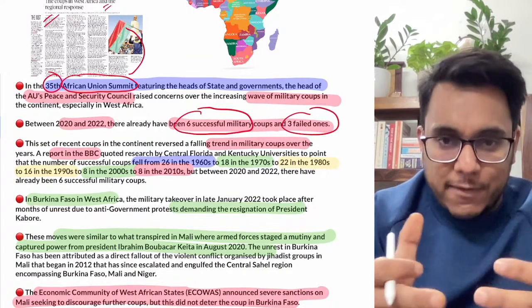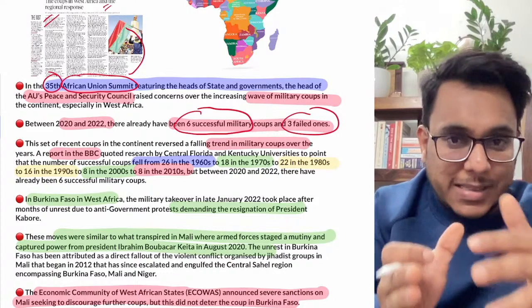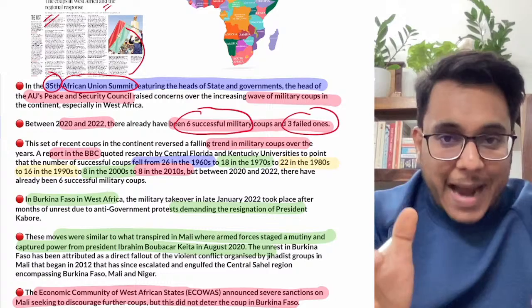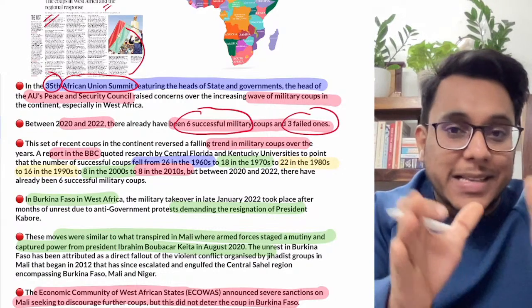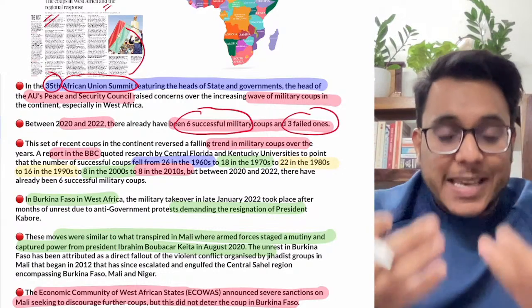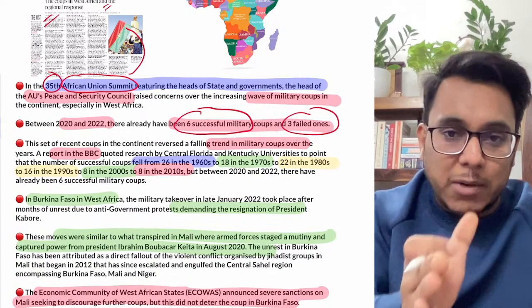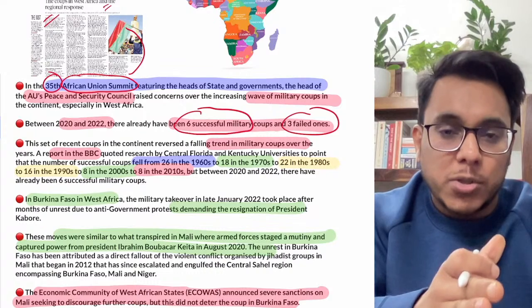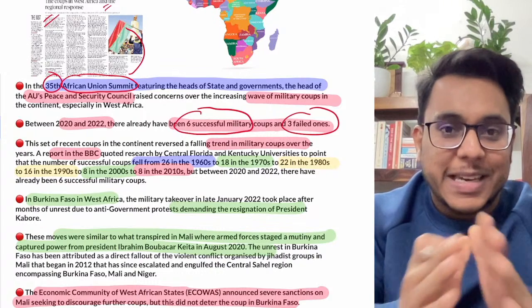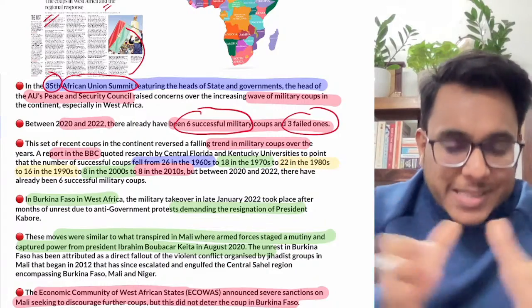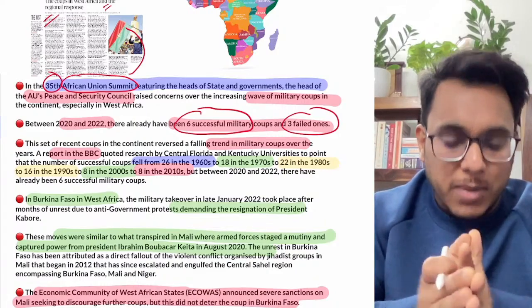Now guys, if you don't know, a coup is an intervention, either by the military or by some other actors, where the government is removed and power is taken by force. We saw last year there was a coup in Myanmar also, where the military displaced the democratic government and came to power. So these kinds of things are very much rampant in Africa.